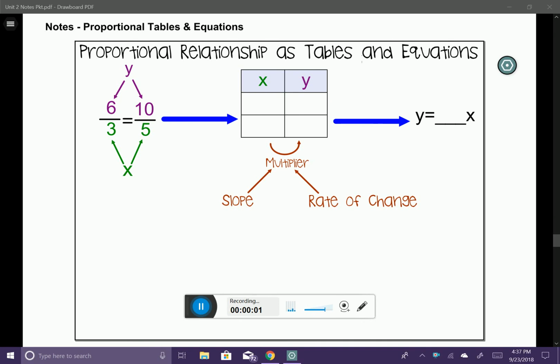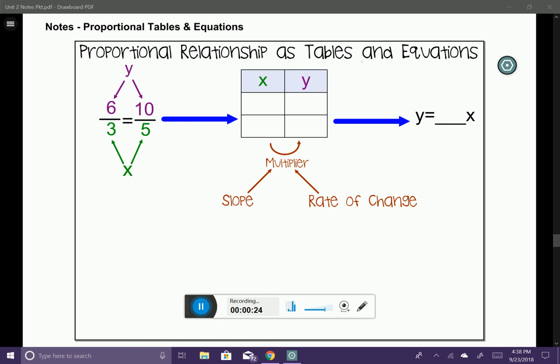In this lesson, we're going to be talking about proportional tables and equations. This example here is going to launch us into this lesson today. So let's take a look at the left-hand side of this example. You can see that we have a proportion, which is again two ratios that are equal to one another. Notice how the numerators are my y coordinates and my denominator is my x's.